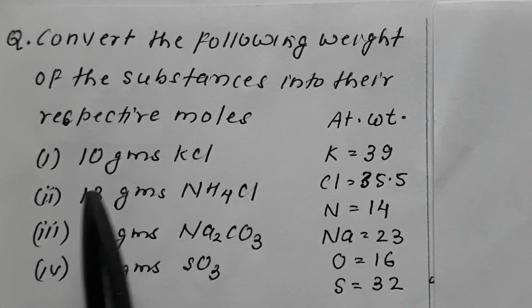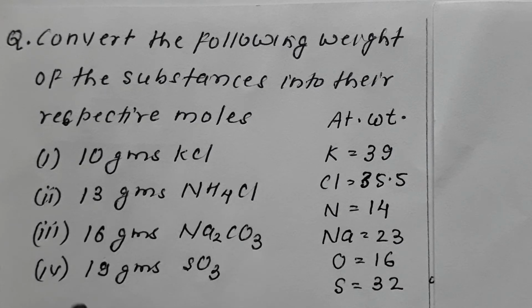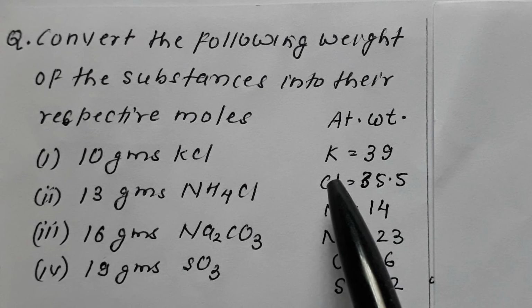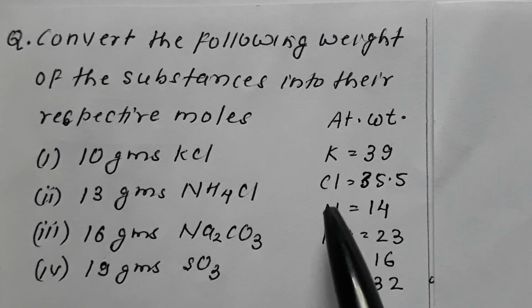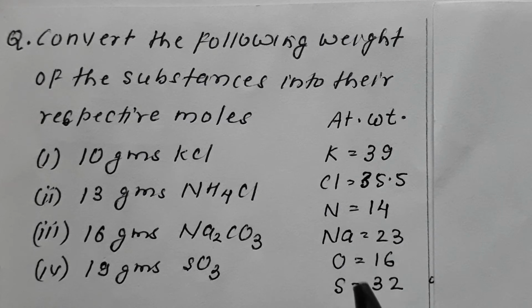You have been given 10 grams of KCl, 13 grams of NH4Cl, 16 grams of Na2CO3 and 19 grams of SO3, when the atomic weight of potassium is 39, chlorine is 35.5, nitrogen is 14, sodium is 23, oxygen 16 and sulfur is 32.